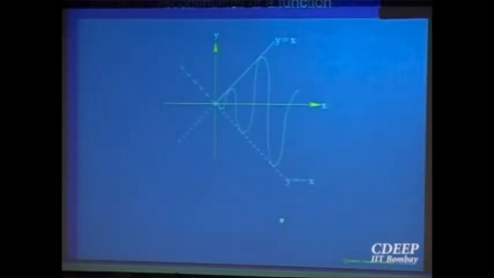This is the graph of the function. Can you just visualize the graph of the function? Why should this look like this? Okay, let me just indicate why the graph should look like this.